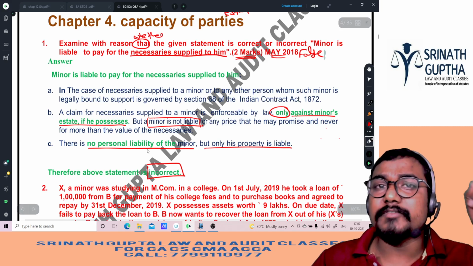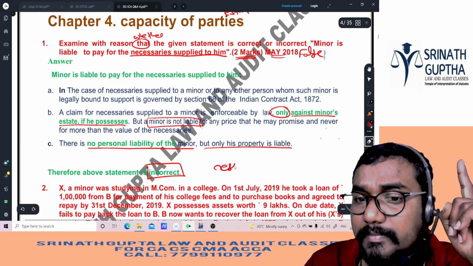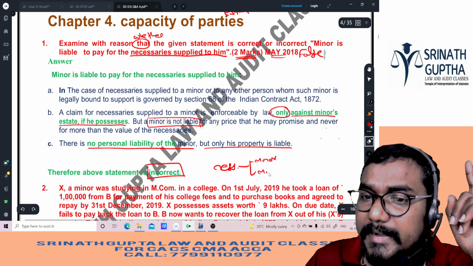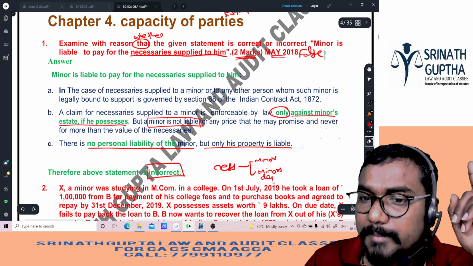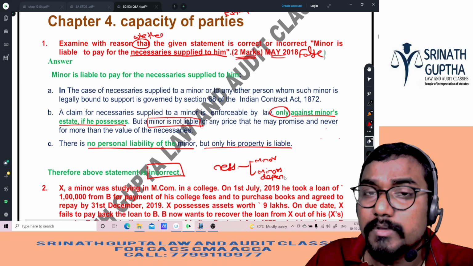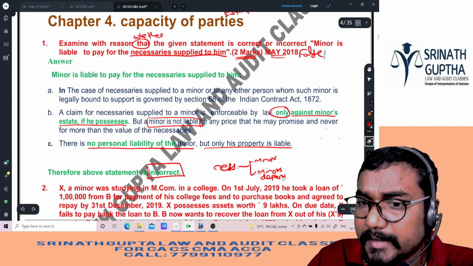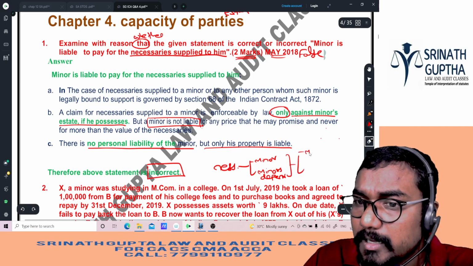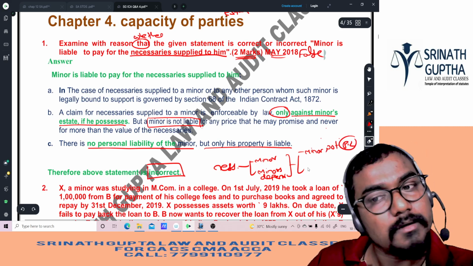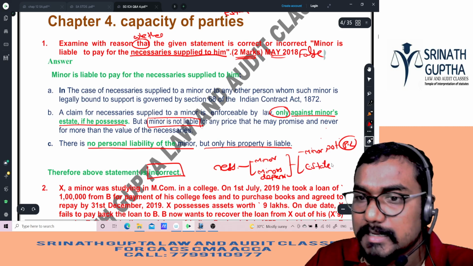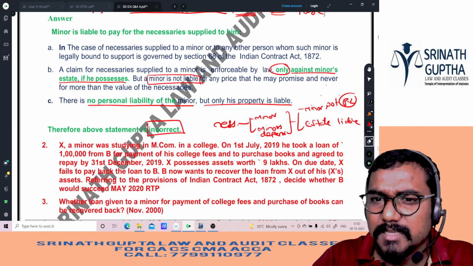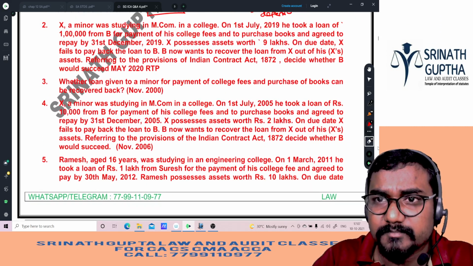False. So if you are supplying the necessaries to a minor, or the minor's dependents like sister, brother or mother who cannot do anything, the minor is not personally liable. Only minor's estate is liable. Samajh mein beta? This kind of question is very easy, but you may give the wrong answer in the exam.